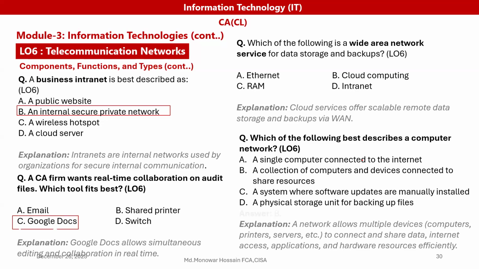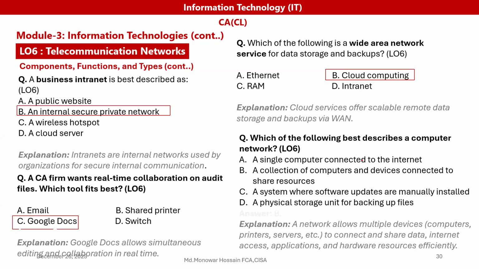Which of the following is a wide area network? Here: wide area network service, data storage backup, cloud computing. Wide area network service for data storage and backup through cloud computing. We know cloud services offer scalable remote data storage and backup via WAN.